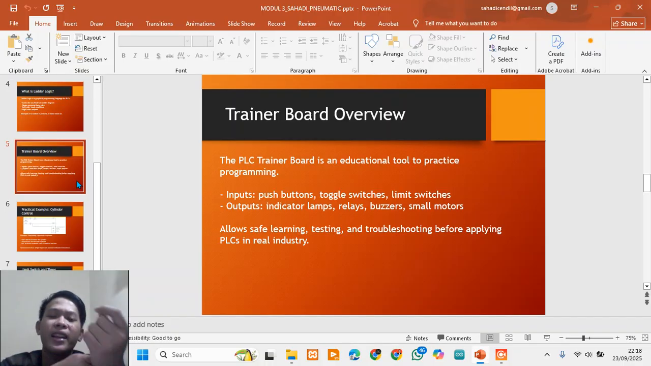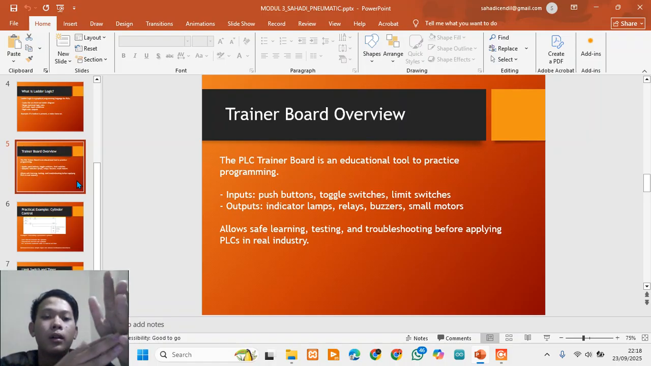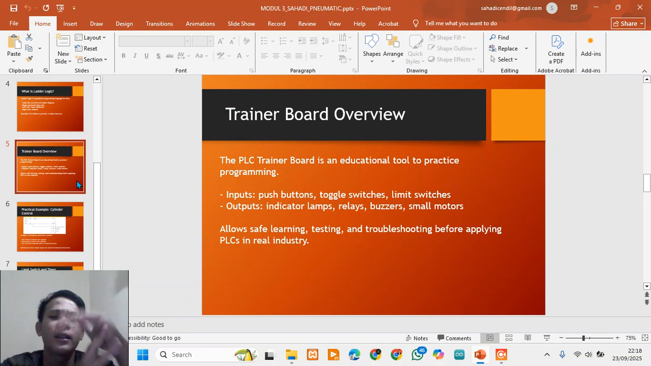For example, pressing a button to turn on a lamp, or activating, troubleshooting, and improving our programming skill in a safe environment.